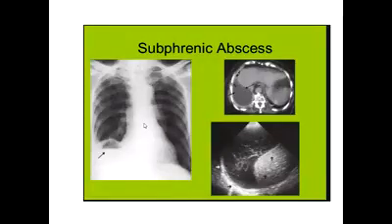So subphrenic abscess on simple X-ray in the left picture, you can see this should not be confused with the free gas under the right dome of diaphragm in peritonitis. But here, you can see the air fluid level, a straight line. This is not a crescentic shadow, this is a straight line. This is air fluid level. It means there's an abscess in the subphrenic space. Arrow shows. So that is how the subphrenic abscess can be. There is a CT scan in the left side showing the subphrenic abscess.